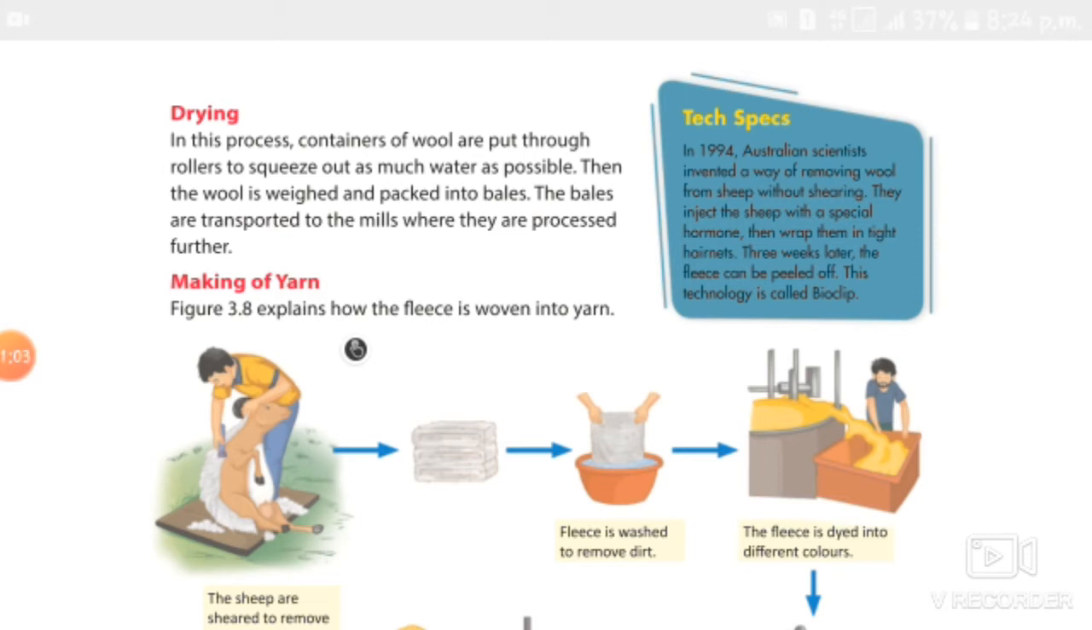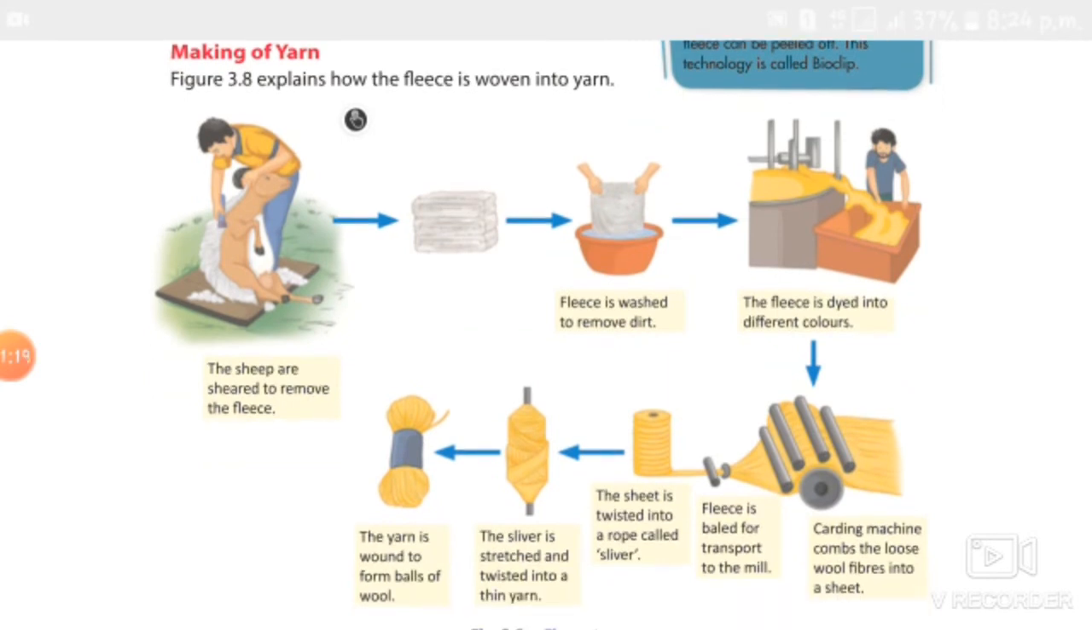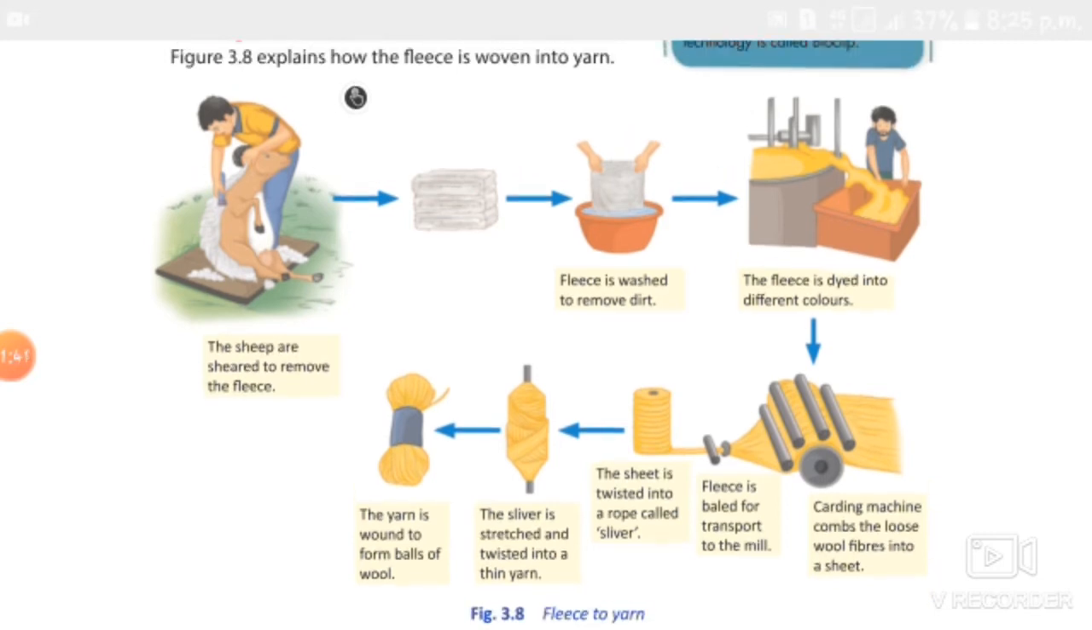It combs the loose wool fibers into a sheet. These wool fibers are combed by the carding machines into a sheet. Then the fibers are rolled onto one another into fine strands called slivers. Then the slivers are gently twisted into rope-like strands through a process called roving.